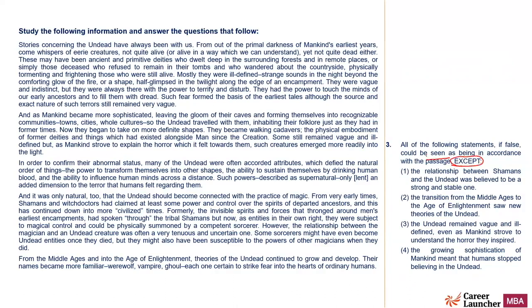Oh my God. So there are two things. I have to make it false and then I see which one after making it false is in accordance with the passage except. So basically, I have to find which of the following is true. As simple as that. So I will do that. I will find which one of the following is true. So this is false. This cannot be the answer, right? Because it is mentioned that the relationship is tenuous and an uncertain one. Okay, so this cannot be the answer.